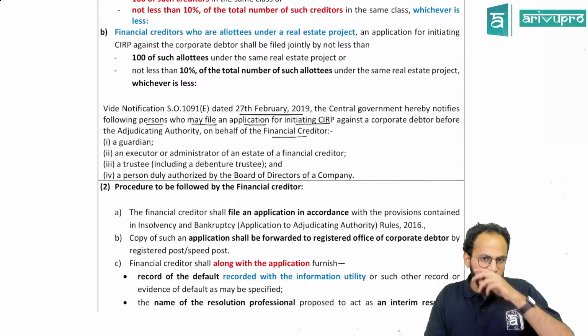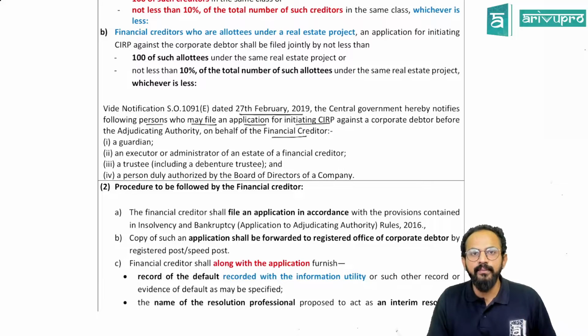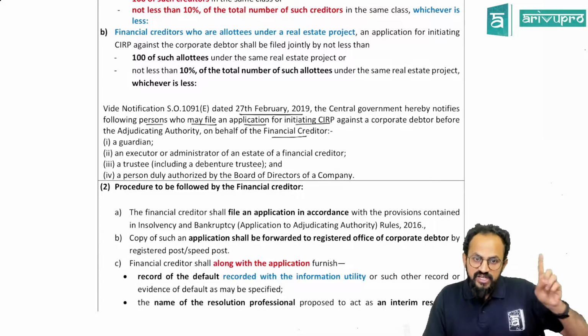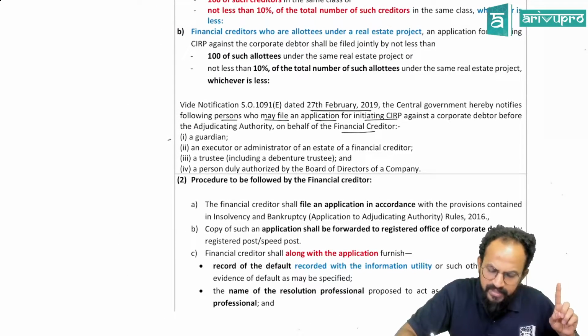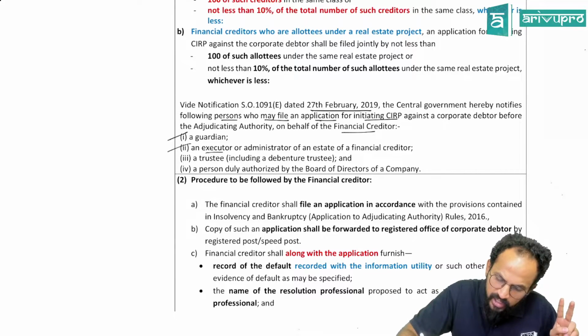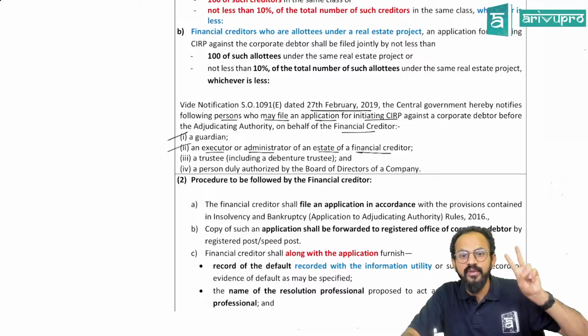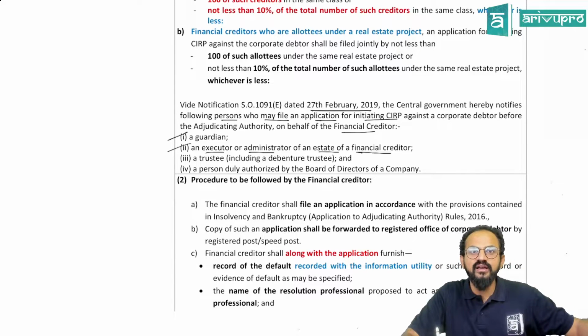Sir, people, at times what may happen, the financial creditor, whoever has given us the loan, will not be able to come and file a case. In such cases, he may send a guardian, an executor or an administrator of an estate of a financial creditor. An executor or an administrator can be appointed. He can come and file a case on behalf of the financial creditor.